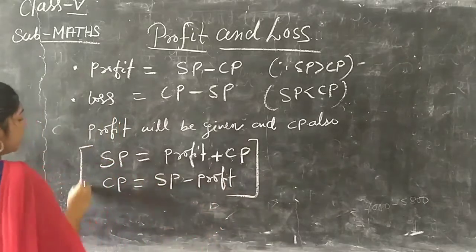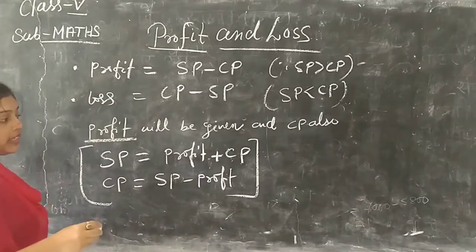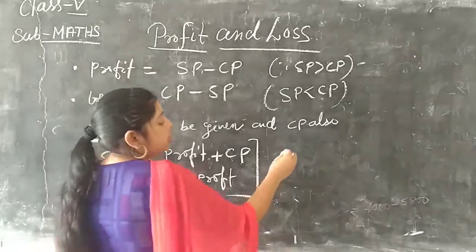That is the profit case. Another is the loss case.